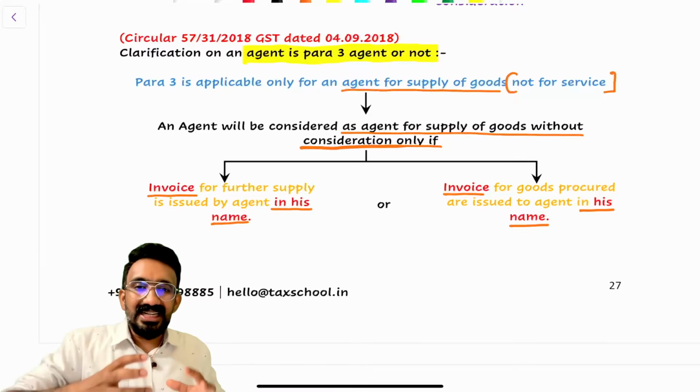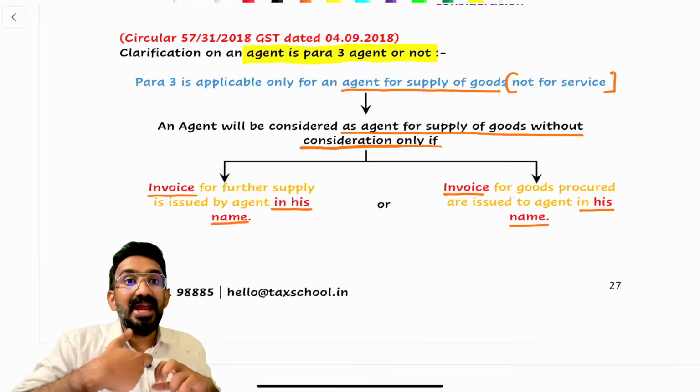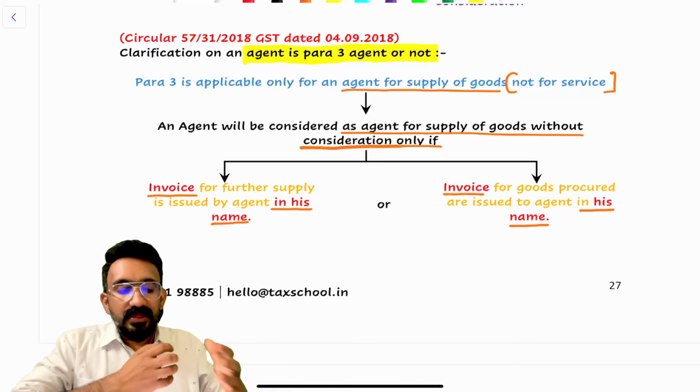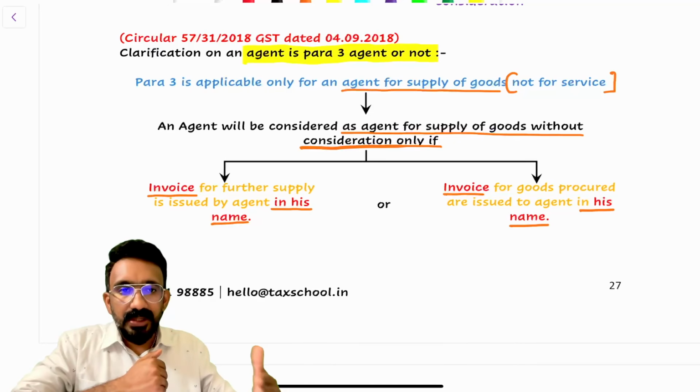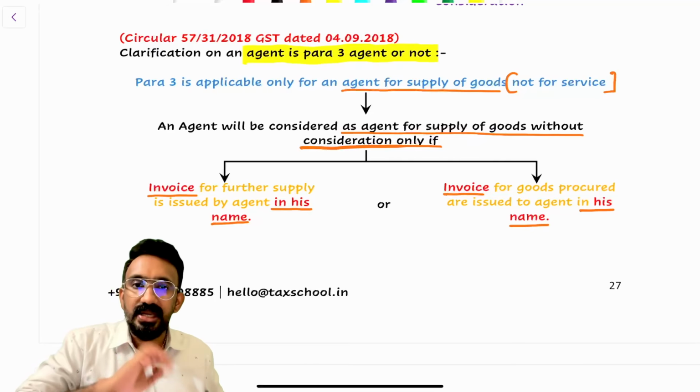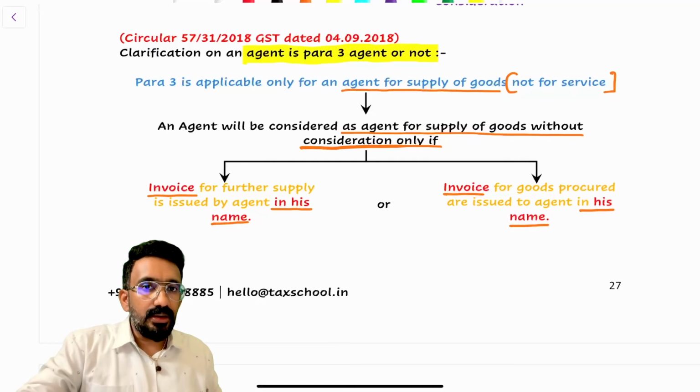So I would recognize an agent to be a para 3 agent when he is primarily a supplier of goods. If he is issuing an invoice in his own name, then the supply between him and the principal would be covered under para 3, and there will be a supply even without consideration, is what they're saying. Is this clear, all of you?